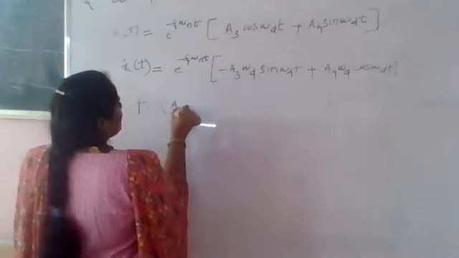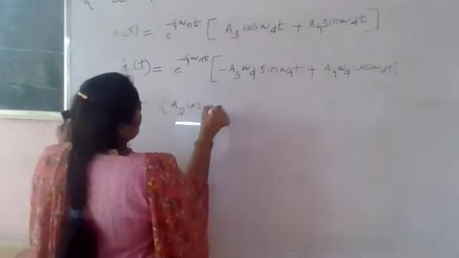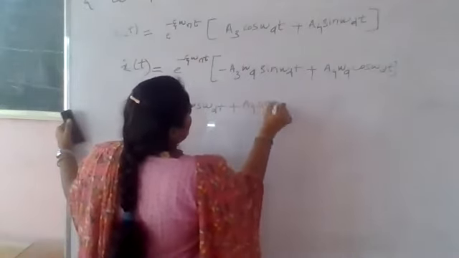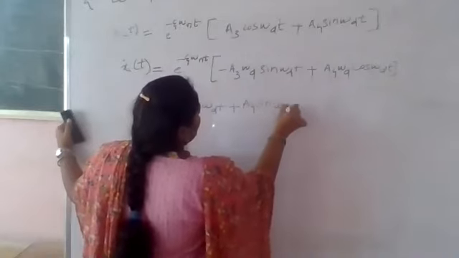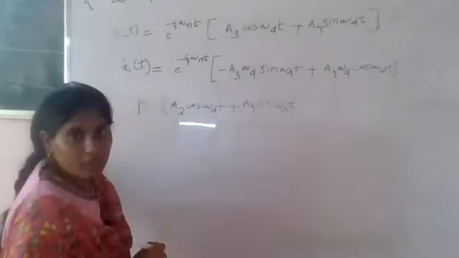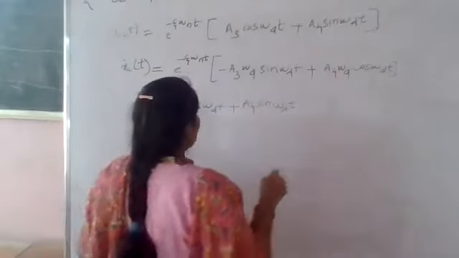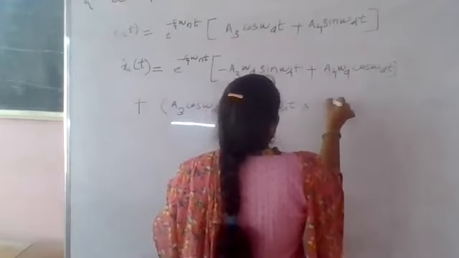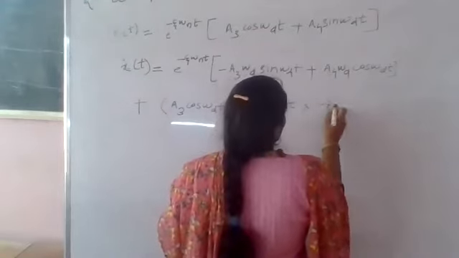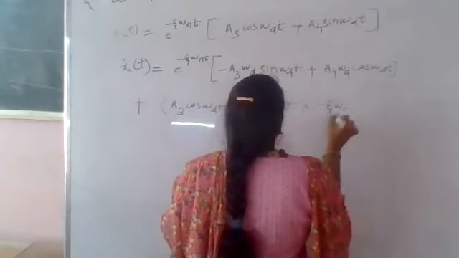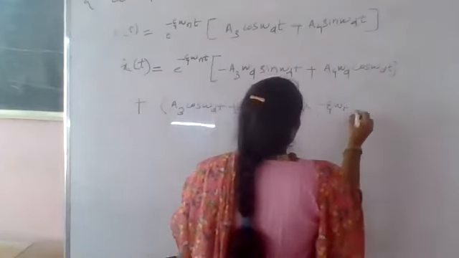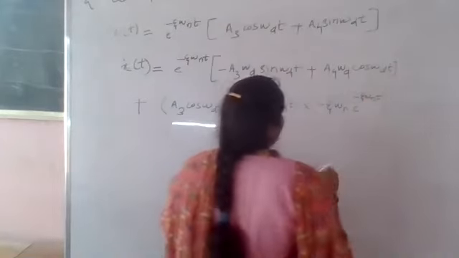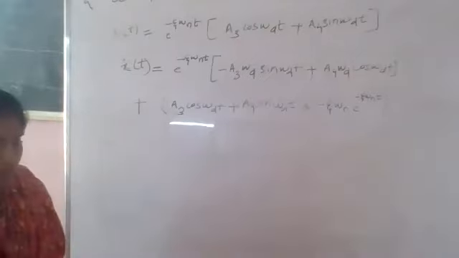The second term is A3 into cos of omega d t plus A4 into sin of omega d t, into the derivative of first, which is minus zeta omega n into e raised to minus zeta omega n t.